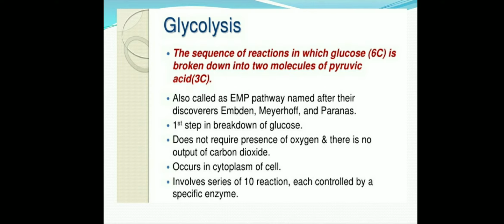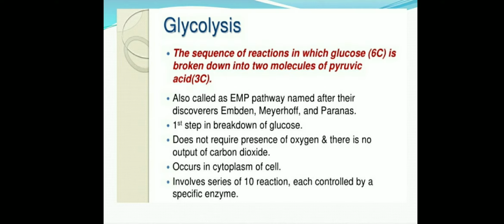So glycolysis is the process in which glucose is split up and forms simple molecules. The term glyco means glucose and lysis means breaking of the glucose. So what happens in this process? The sequence of reactions in which glucose, a 6 carbon atom compound, is broken down into two molecules of pyruvic acid is called glycolysis.